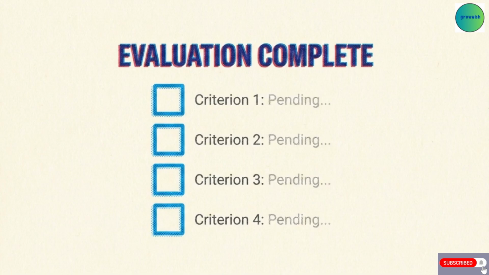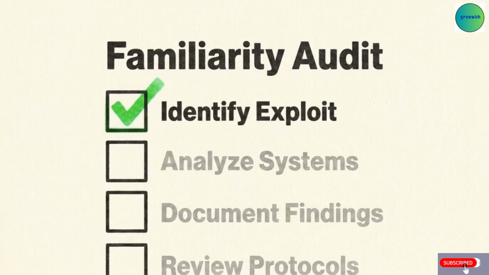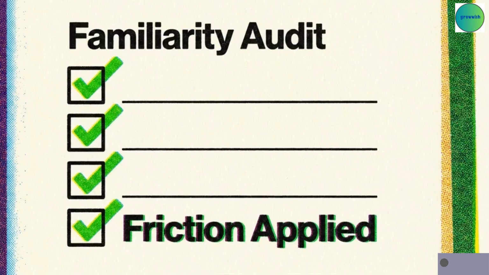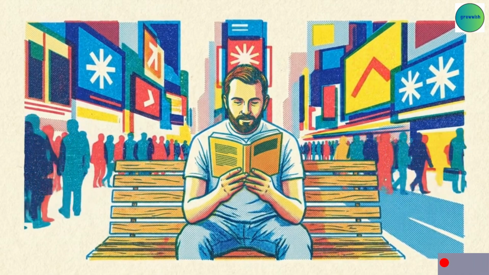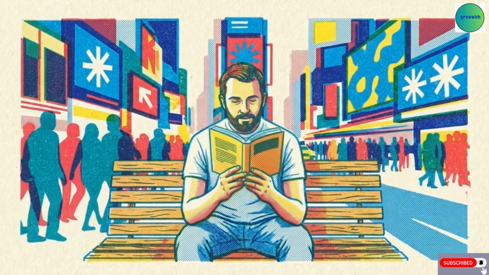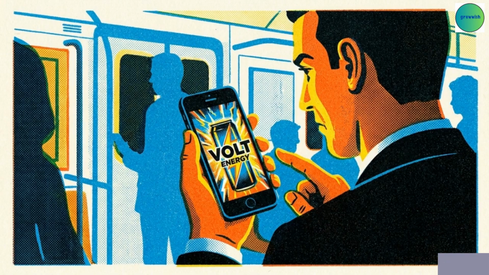You have now completed the familiarity audit. You have identified the cognitive shortcut, spotted the algorithmic push, stress-tested the information, and applied the conscious pause. Utilizing this framework creates a buffer between the repetitive stimuli you encounter and your subconscious acceptance of them. Your next step is to apply the conscious pause to the very next advertisement or recurring headline you see today.